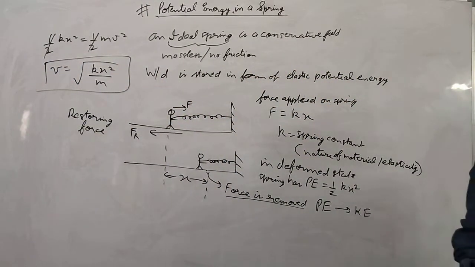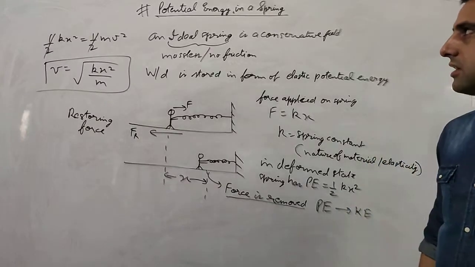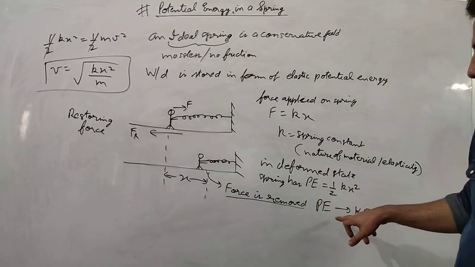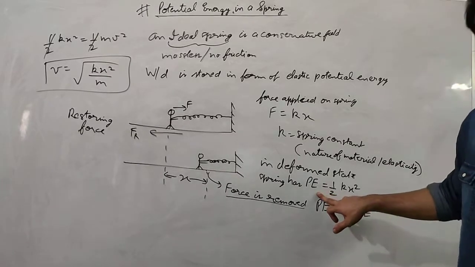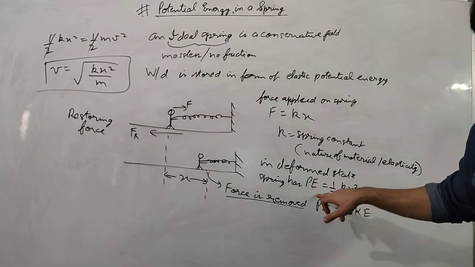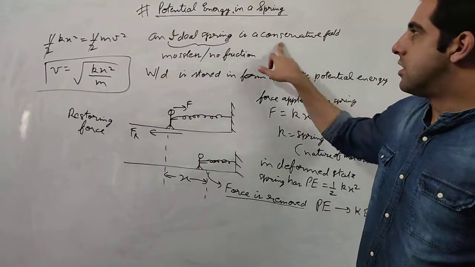So this way we can understand that a spring system is a conservative field. Although we have some kinetic energy here, that kinetic energy is generated because of the stored potential energy, and whenever there is stored potential energy, it is a conservative field.